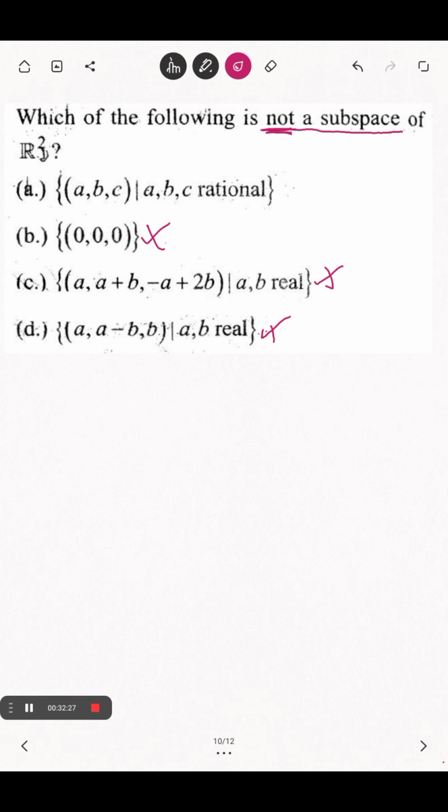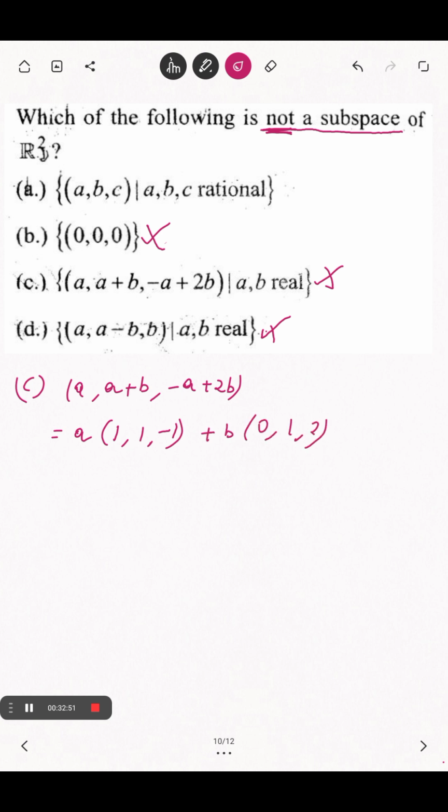Okay. How can I prove that? Because these 3 options are not true. Because C, if we write, C is your A plus B minus A plus 2B. So if we split C, and when in my next lecture I will discuss about dimension, you can see this is of dimension 2.